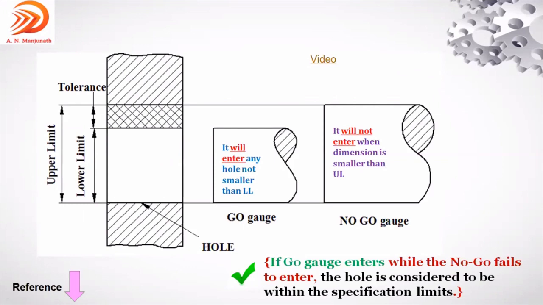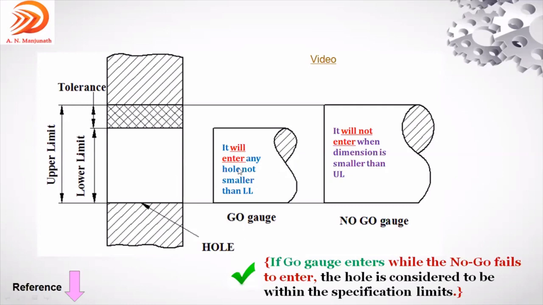As I told, the plug gauge is used to check only the hole. The left side, what you are seeing here, is just the hole. Any engineering component which has a hole in it, used in mass production, if you want to do the inspection, they use the go or no-go gauge to make sure that this particular component hole is acceptable or rejectable.